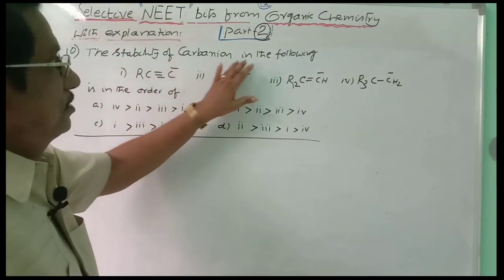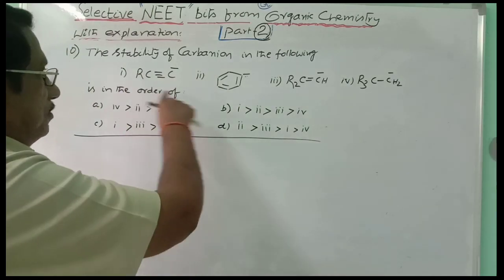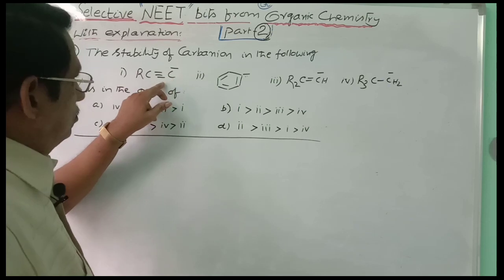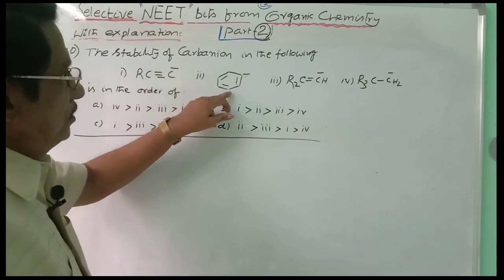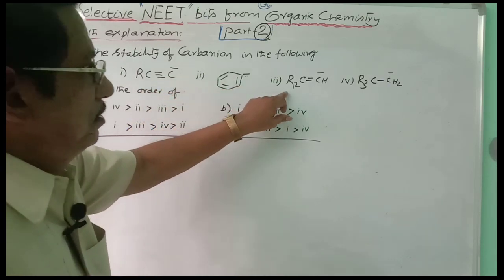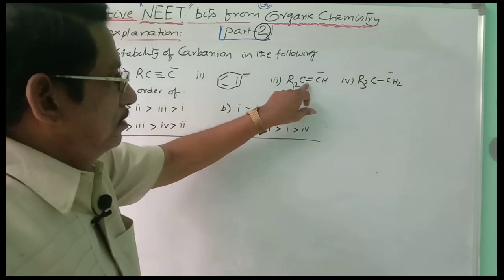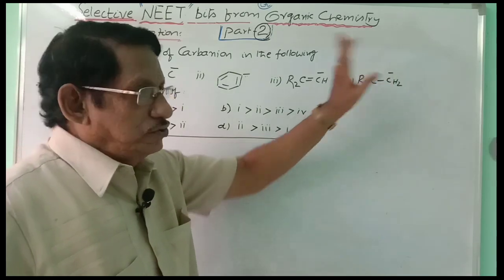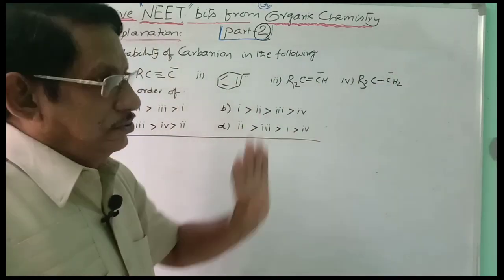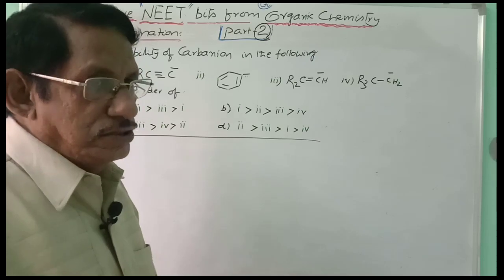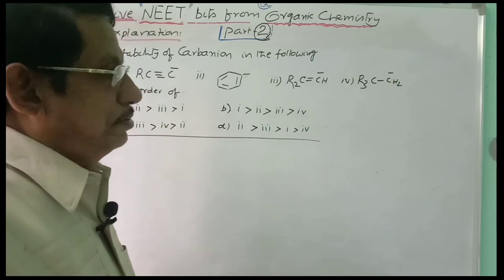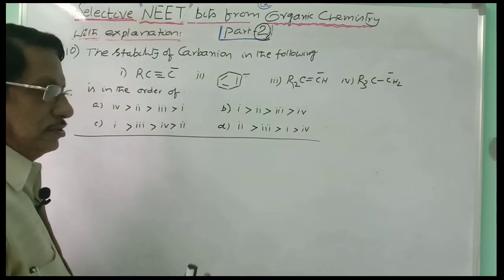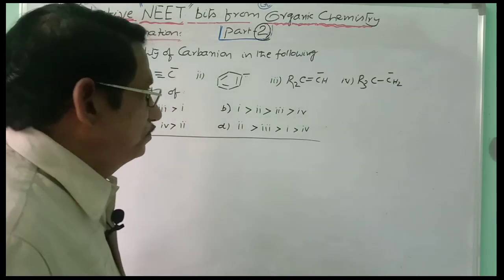The stability of carbanion in the following. One is RC triple bond C minus, the triple bond is here. Two, phenyl carbanion. Three, R2C double bond CH minus, the double bond is here. And this is alkyl carbanion, R3C single bond CH2 minus. Out of the four, which is more stable, which is the least stable, which is having the priority sequence in the stability, that sequence is out right now.